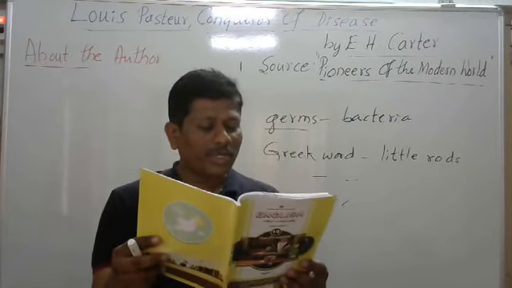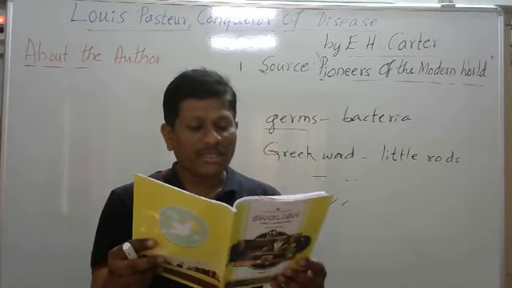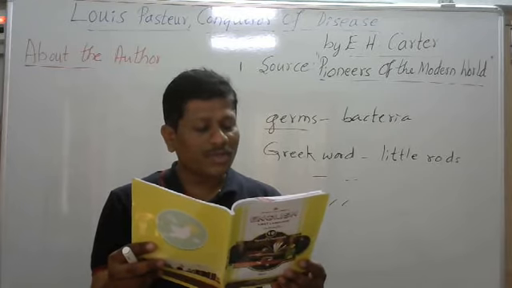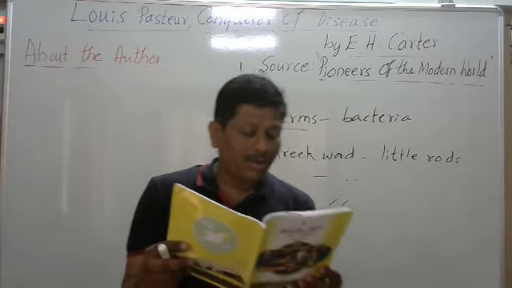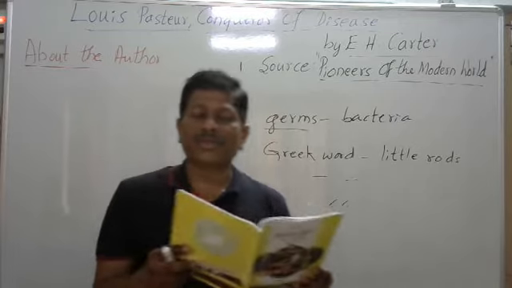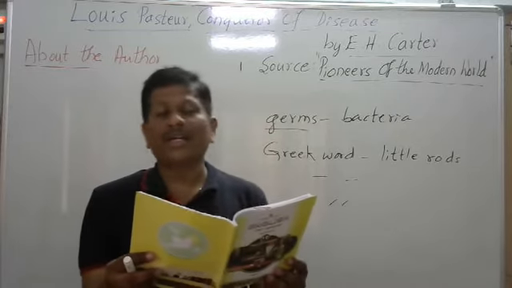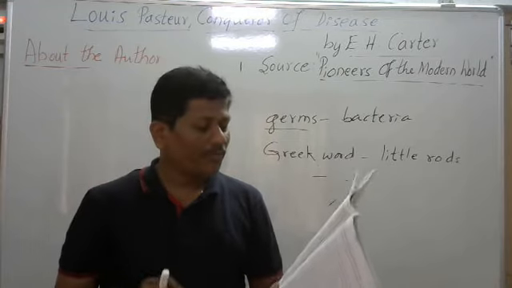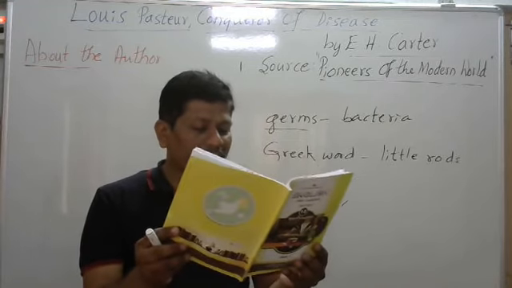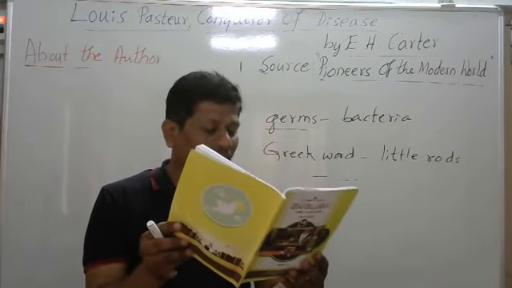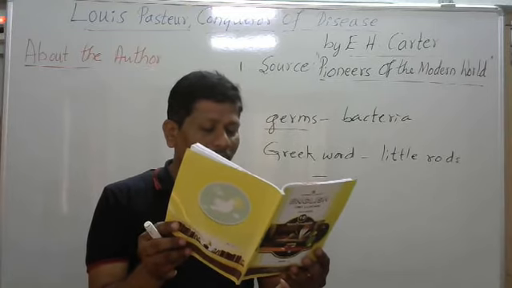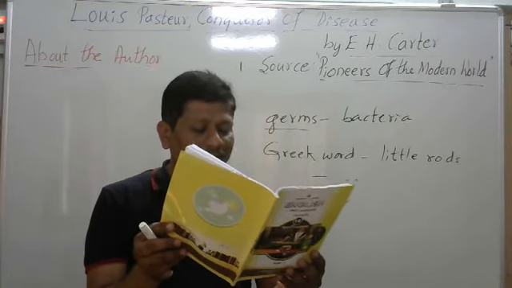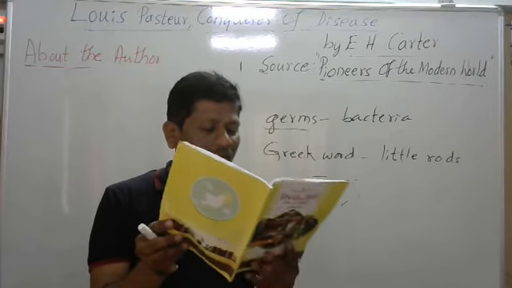Some French wine growers were troubled by germs which had turned their wine sour. Wine growers are producers of wine. They had trouble because their wine used to go bad very soon. Pasteur showed that by heating the wine or milk or whatever it might be to a temperature of 50 or 60 degrees centigrade, the germs were made harmless.